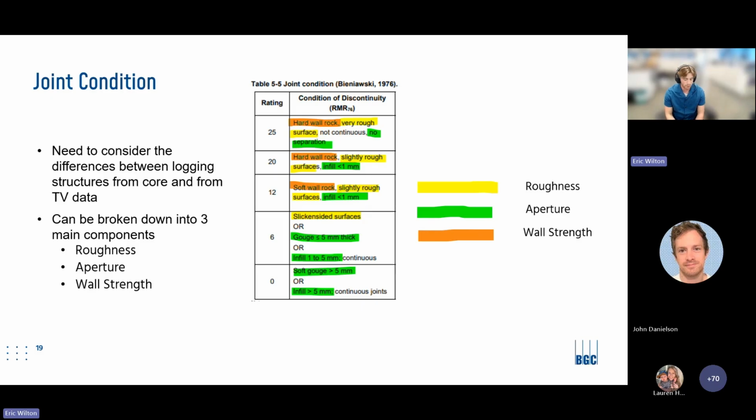Yeah, so again, we have a means of calculating wall strength using the strength model. We have a means of calculating roughness and aperture already from our segmentation model when we find the structures within the borehole surveys. So we are able to then use this data and compare it to our standard means of logging joints in the field. And we're able to get estimates of joint conditions for every single fracture within a survey.